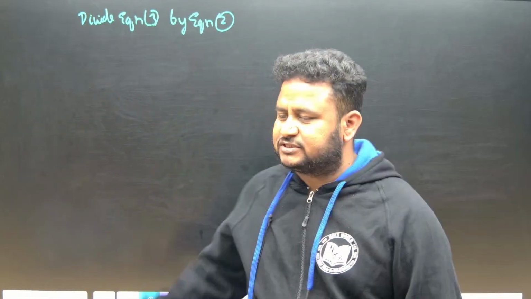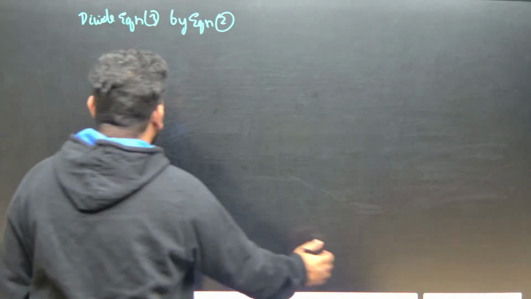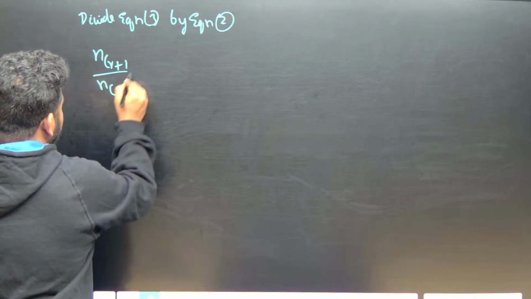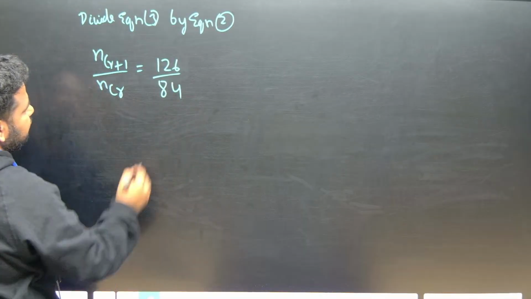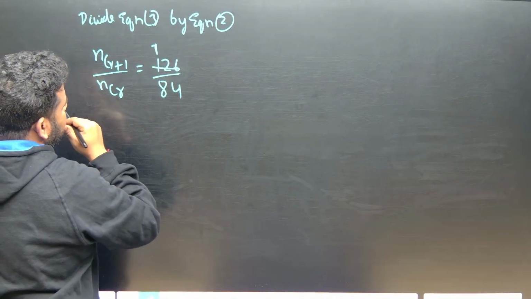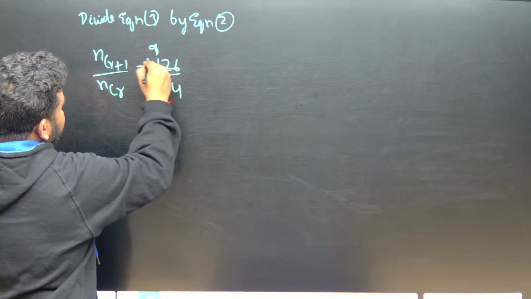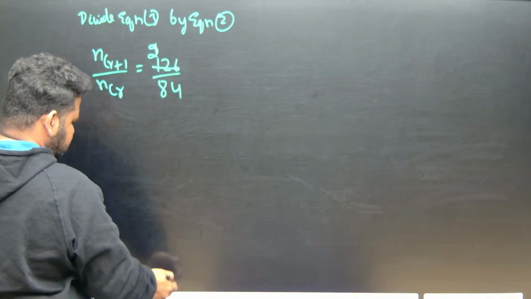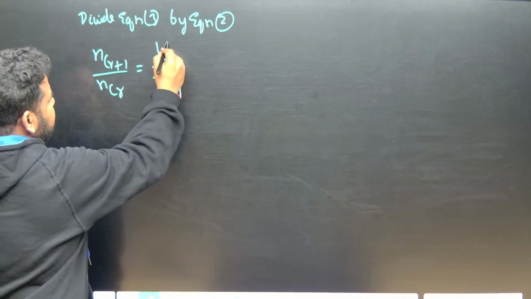We will take other two equations, that is 3 and 2. Divide 3 by 2. That is nCr plus 1 by nCr is equal to, what is it that we have? 126 by 84. Correct? We can divide by 7. So we can take it as 6 only. 7 ones are 7, 7 8s are 56.